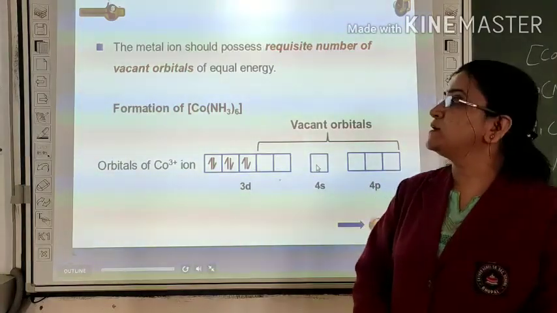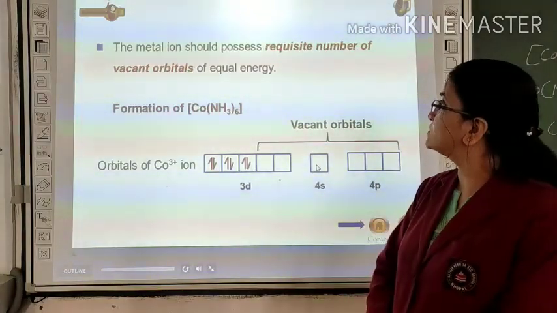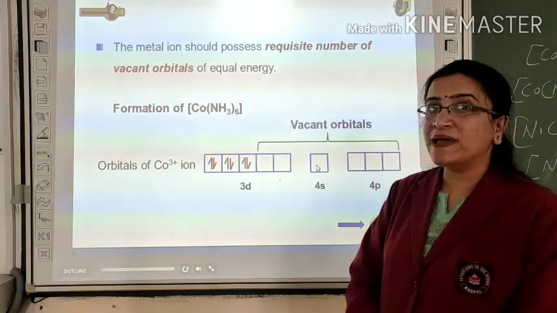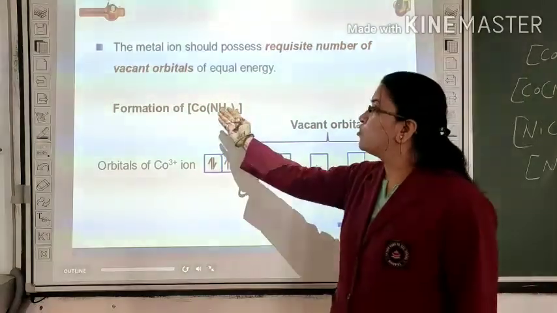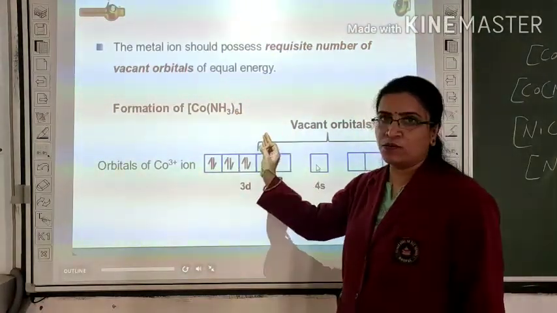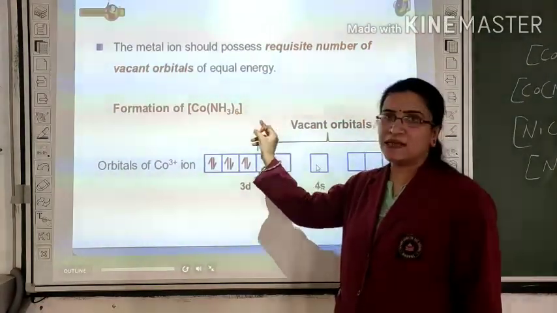The second postulate is that the metal ion should possess the requisite number of vacant orbitals of equal energy. For example, cobalt needs 6 vacant orbitals to bind with 6 amine ligands.